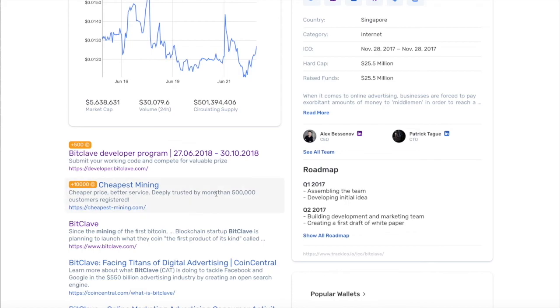The other offer is from a mining company. It is also based on search context and personal interest, and it is about mining equipment. While you cannot mine BitClave's token, since it looks like this user is very interested in mining, DSearch shows an offer for Bitcoin miner, which is a more suitable currency for mining.